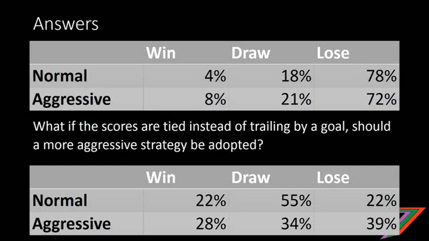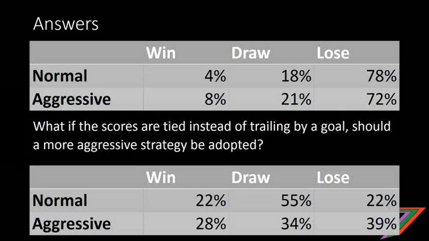So what if the scores are tied instead of trailing? Should a more aggressive strategy be adopted? As you can see, the aggressive strategy still gives you a better chance of winning, 28%, but the chances of losing are 39%, whereas with a normal strategy, chances of winning are 22% and chances of losing are also 22%. So most likely, if the game was still tied, you'd probably still keep with the normal strategy, but it also depends on the nature of the game and the nature of the tournament.